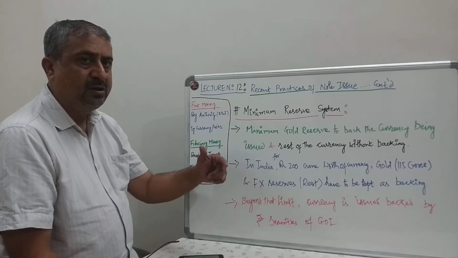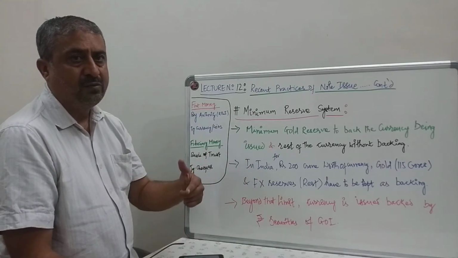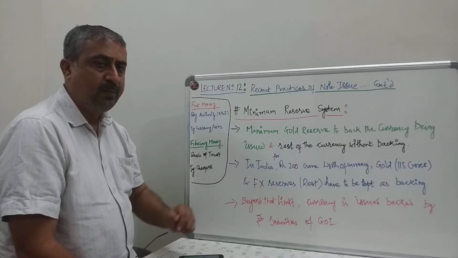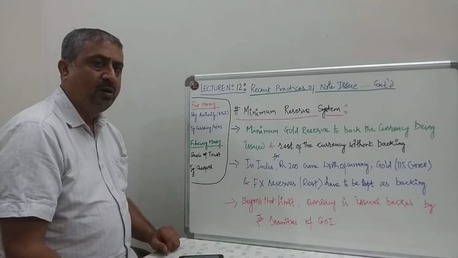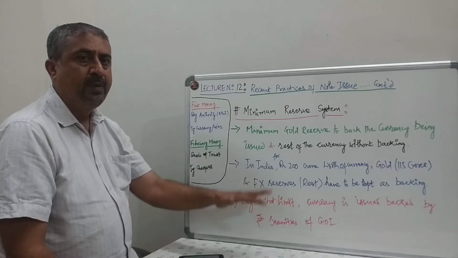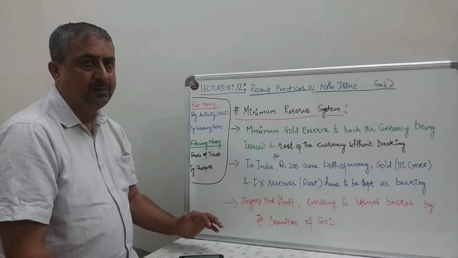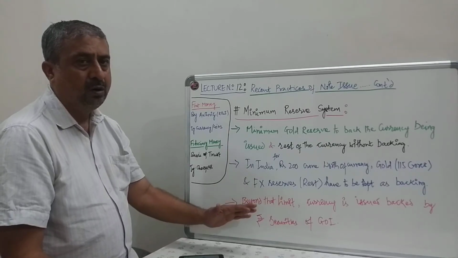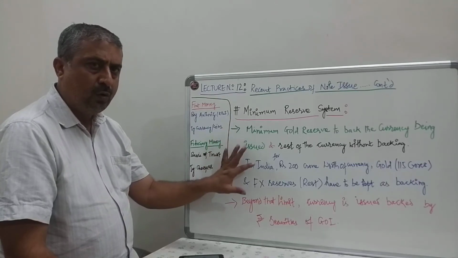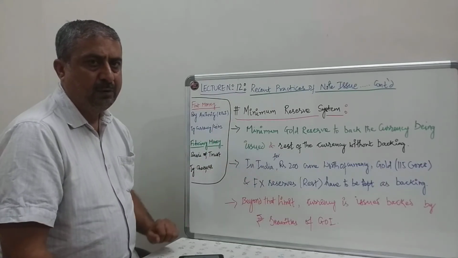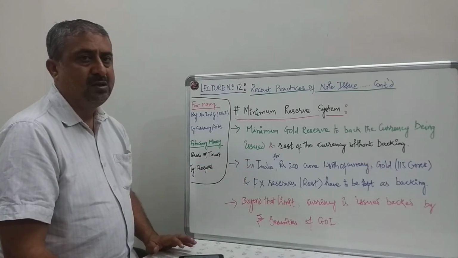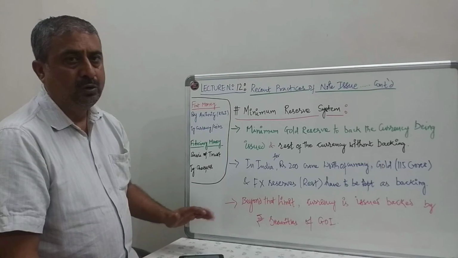So this type of system gives it a ripple effect. You might have seen waves. One wave pushes the other wave and reaches to the shore. That's called as ripple effect. So we try to promote ripple effect by printing currency which is backed minimum by gold and rest it is backed by foreign exchange reserves or rupee securities of Government of India. So this is the mechanism that is being followed recently by Government of India, and we are seeing the results of such a principle of note issue.